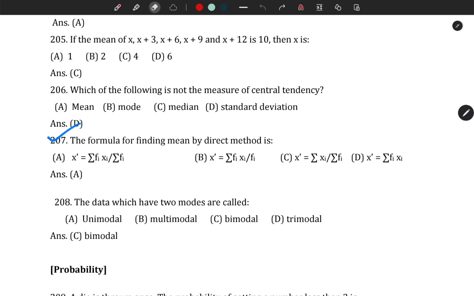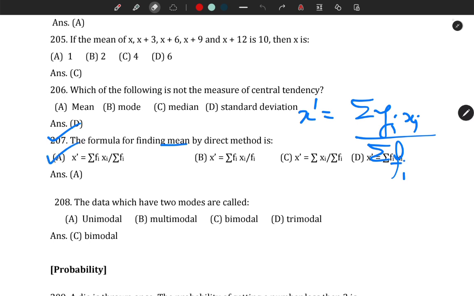The formula for calculating mean: we know mean, x bar or x dash, is equal to the summation of fi xi divided by the total number of observations, or the sum of all the frequencies. So the correct option is A. Next question, the data which has two modes. Two modes are bimodal. If we have many modes, we say multimodal. If we have only one mode, we say unimodal. So since we have two modes, it's bimodal.